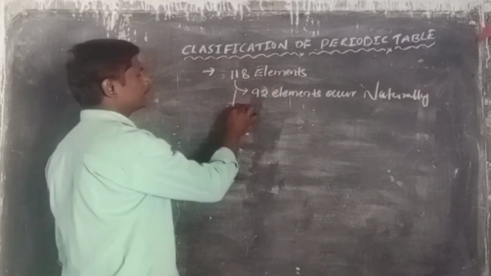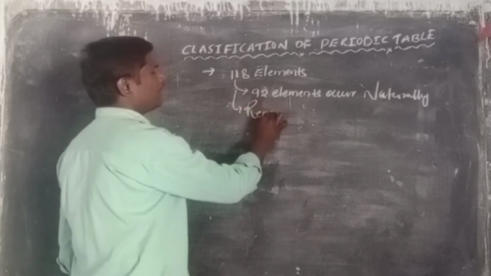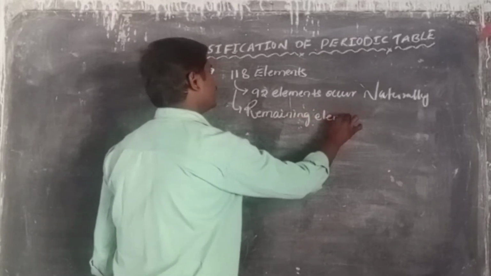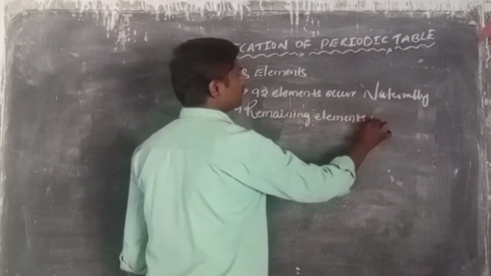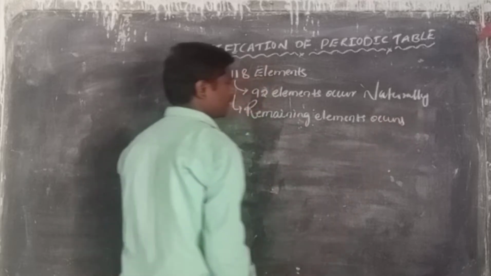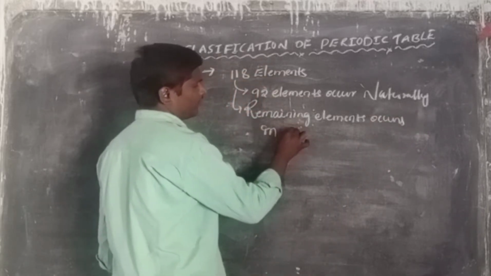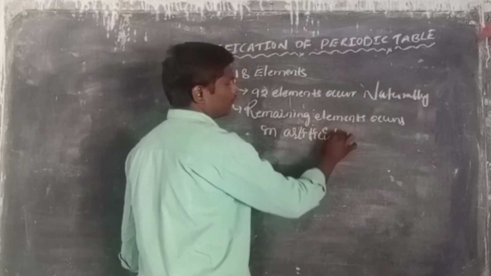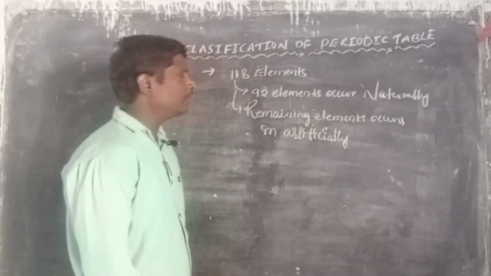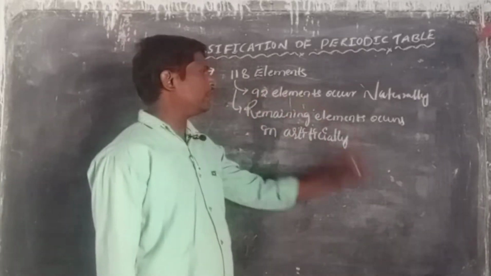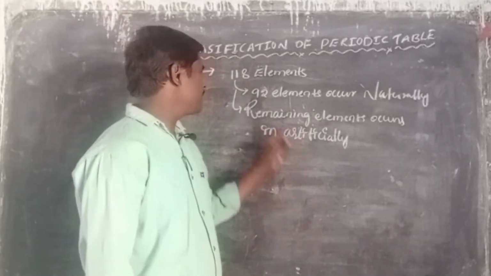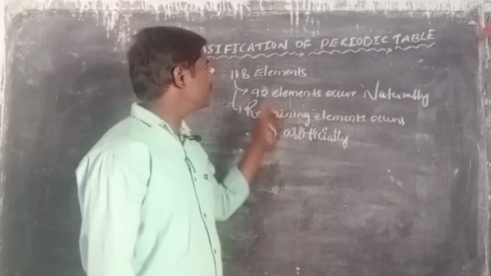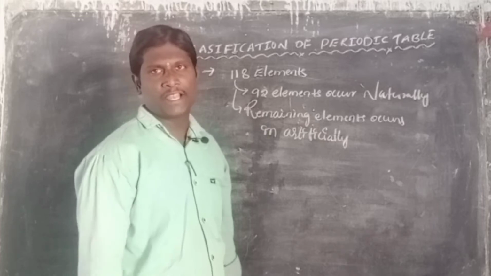Remaining elements occur artificially. This is a small introduction of the periodic table.